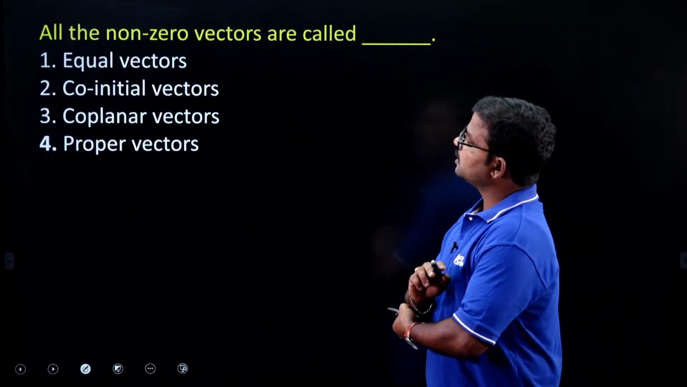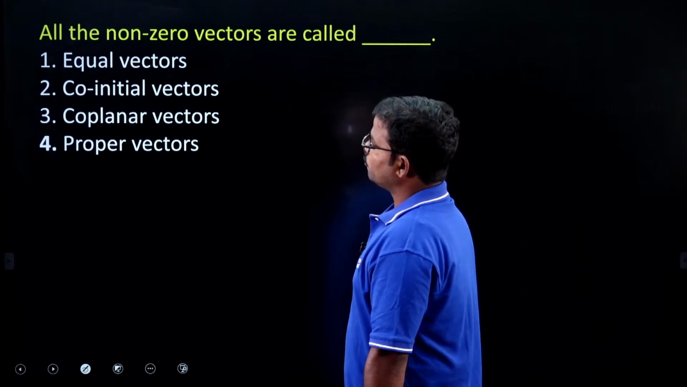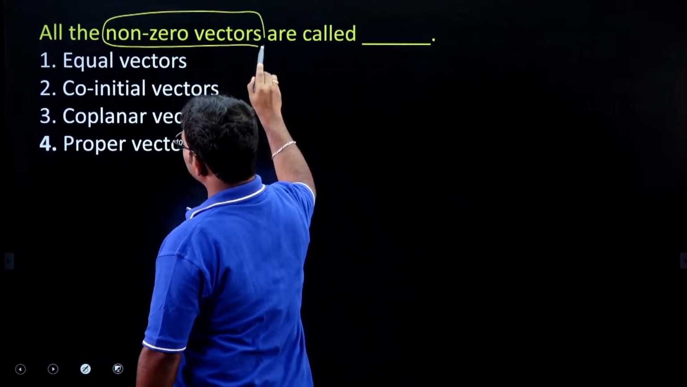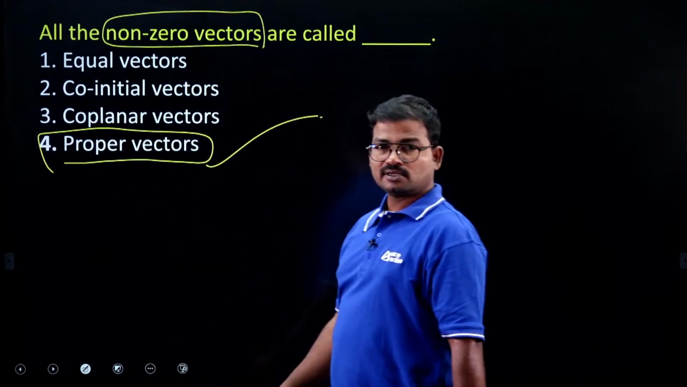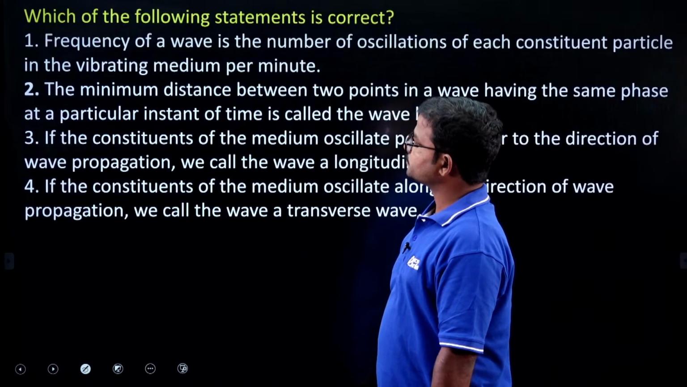Next one is, all the non-zero vectors are called. Actually, we have different types of vectors. So all non-zero vectors are always considered a proper vector. Okay, option 4 is the right answer, proper vector.